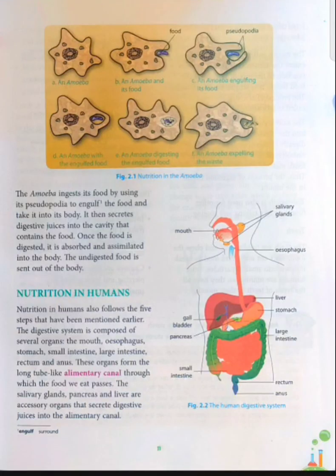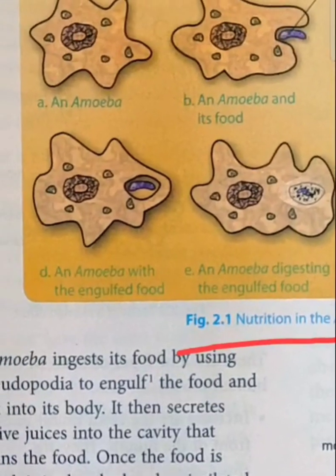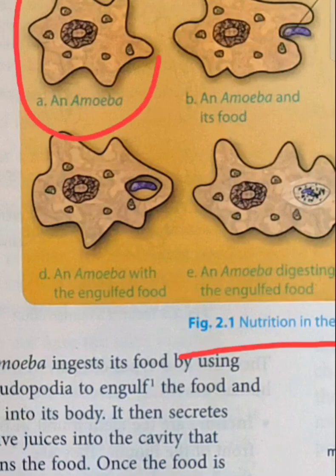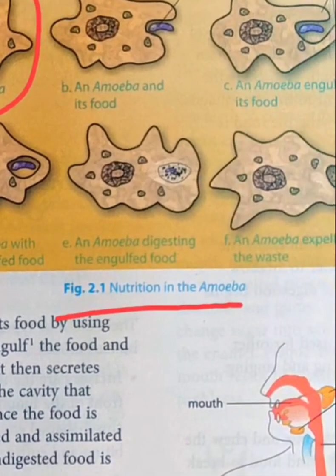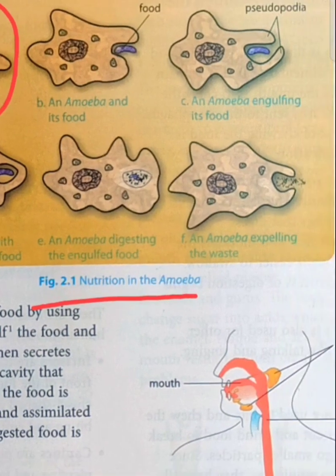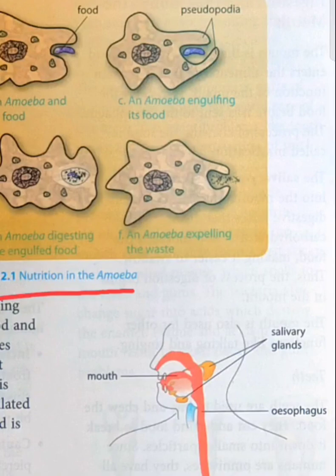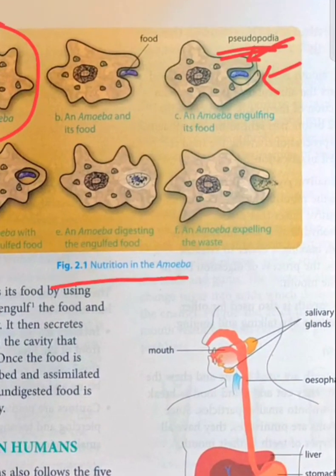Now students, let's learn step by step how nutrition in amoeba takes place. Step 1, what is this? This is an amoeba. Step 2, an amoeba and its food. Suppose an amoeba is there and it has seen a food. The food comes near the amoeba. What it does is it extends its finger like projections known as what? Known as pseudopodia. You can see the food comes near, it extends its finger like projections known as pseudopodia.